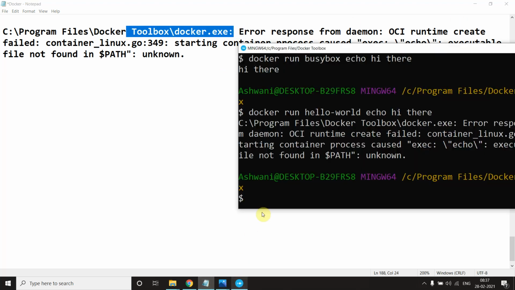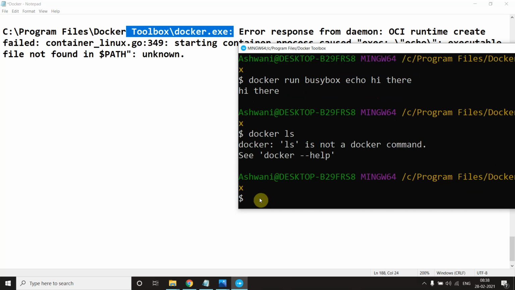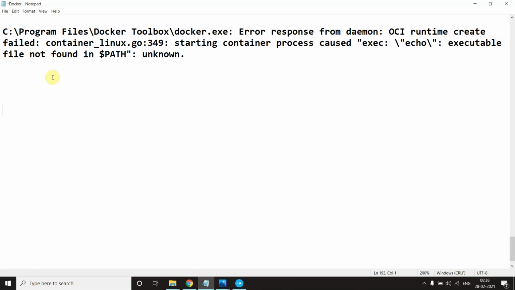Let me execute the same thing with docker run busybox echo hi there. The result is coming: hi there. Why? If I say docker run busybox ls, these are the directories which I am trying to make you understand. These are the directories of the file system. So busybox has that file system snapshot, where it has directories like etc, home, proc, root, and so on.